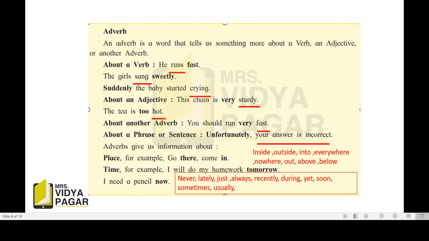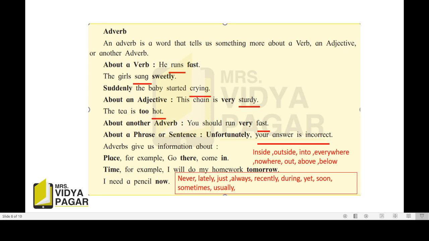Now students, we are only going to see what work the adverb does here. An adverb is a word that tells us something more about a verb, about an adjective and about another adverb. Look, an adverb can give information about a verb, about an adjective, and about another adverb. Now look, about a verb.